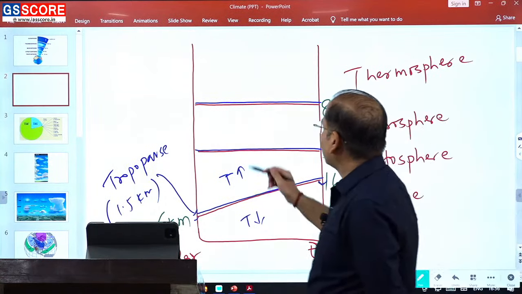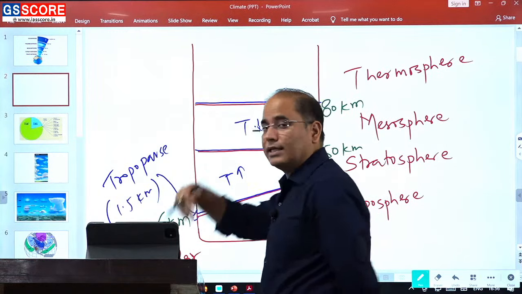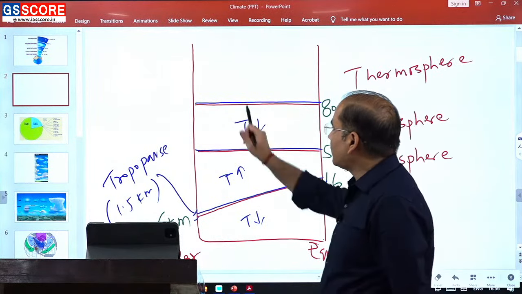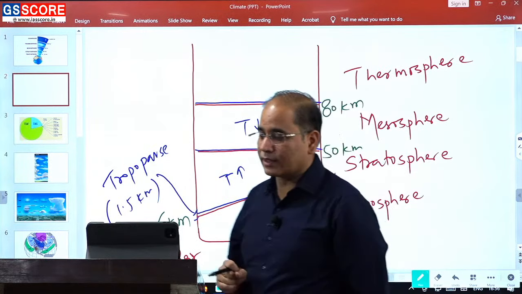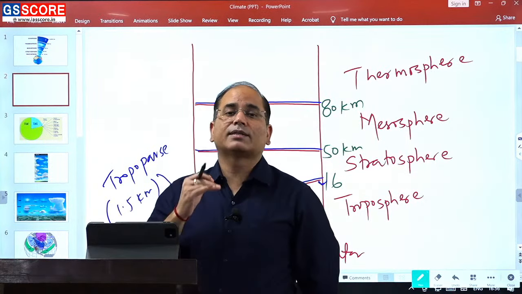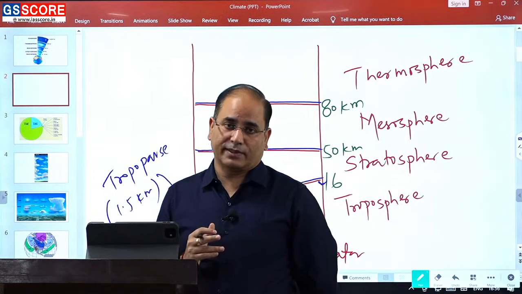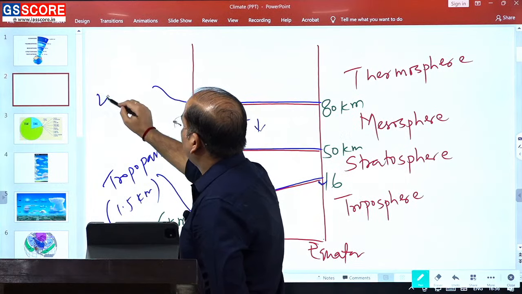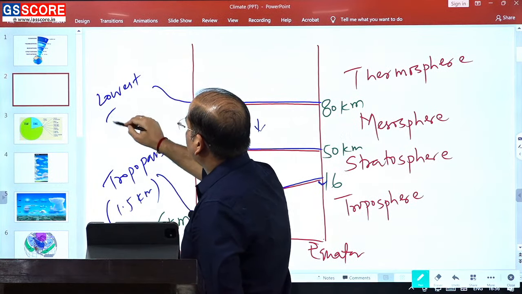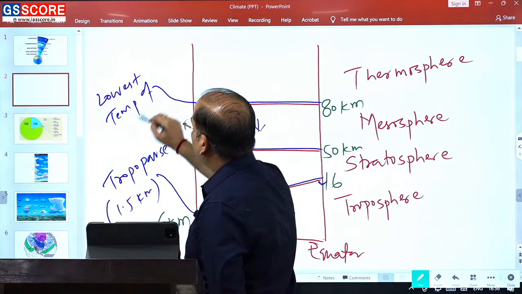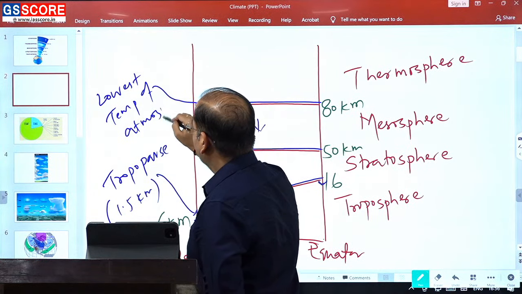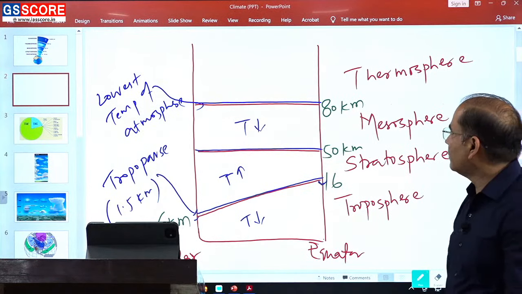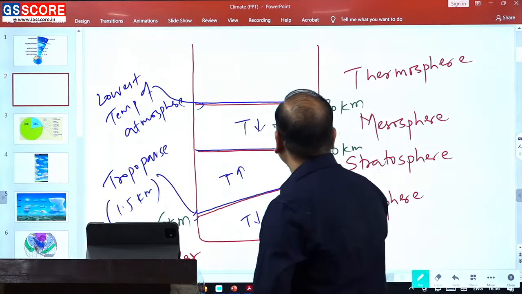In the mesosphere the temperature again decreases, and at the upper boundary of the mesosphere we will witness the lowest temperature of our atmosphere. It can range anywhere between minus 80 and minus 130 degrees Celsius.